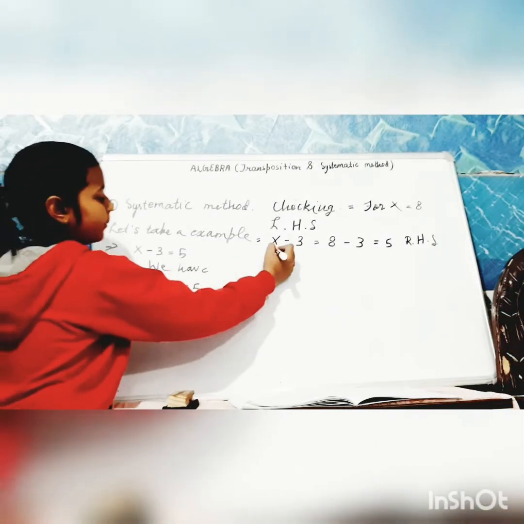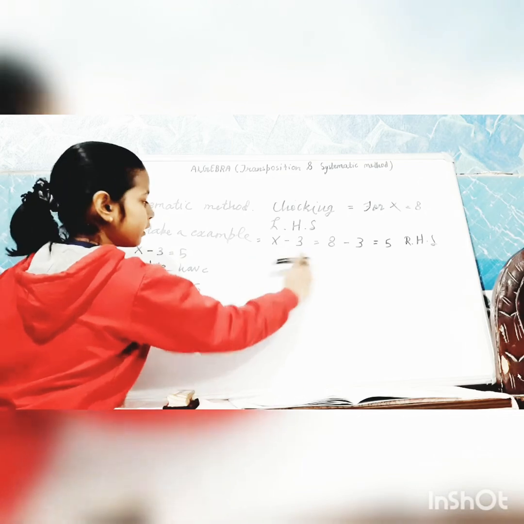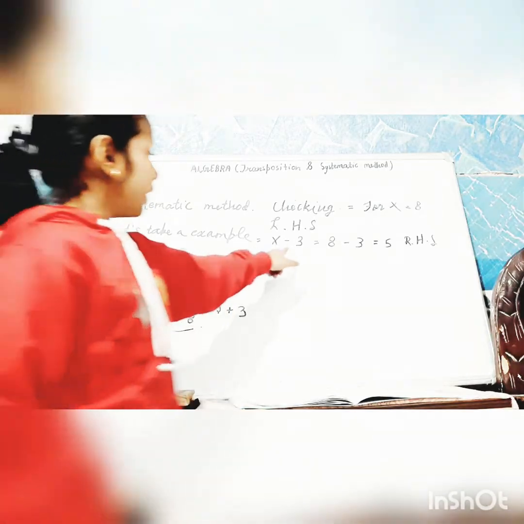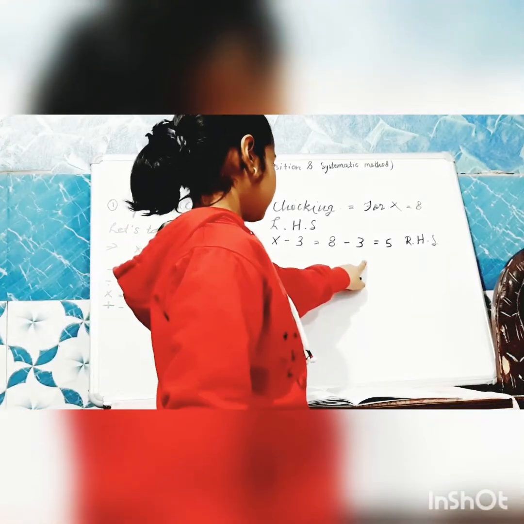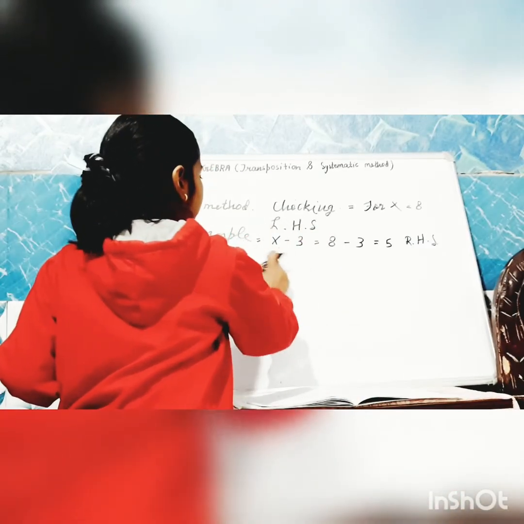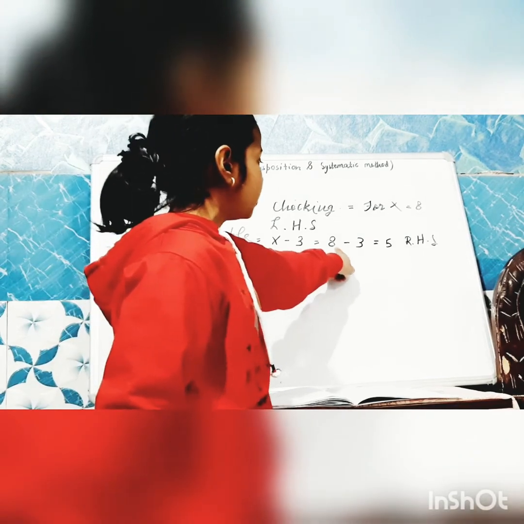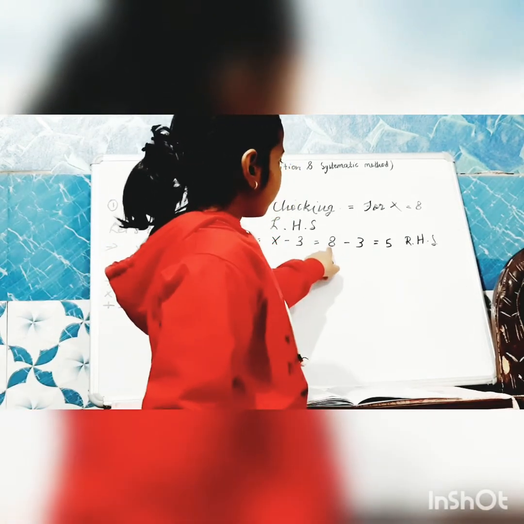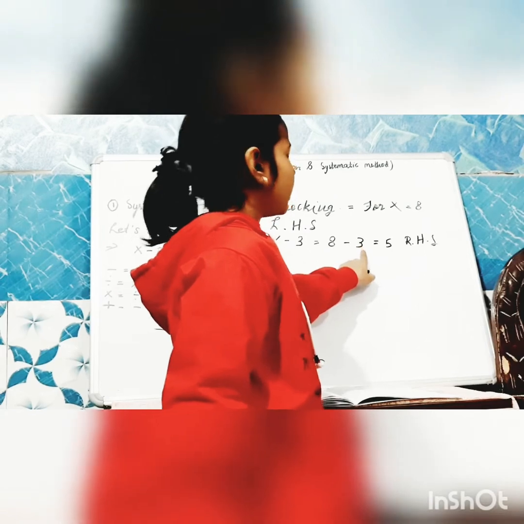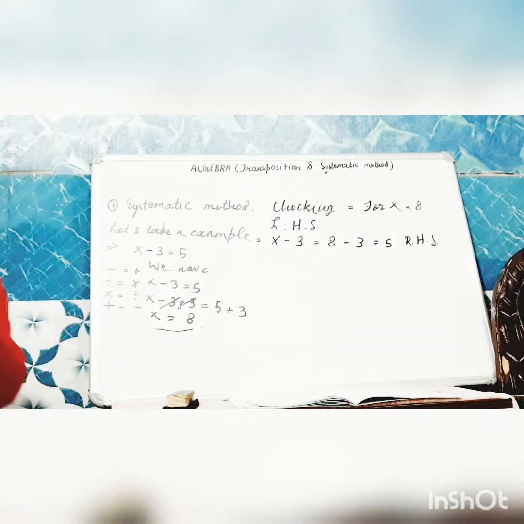So, x minus 3 means 8 minus 3. Okay? But we have not put in the value. Then, is equals to 8 minus 3. We put in the value. First, we have to write the equation. Then, we have to put the value in the equation. So, when we minus 3 from 8, we get 5. So, it is the correct answer.